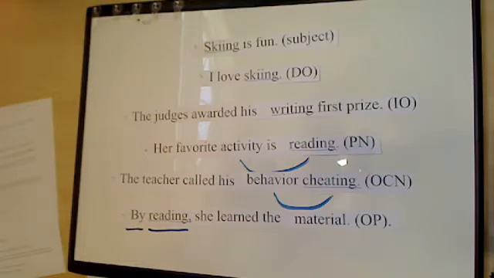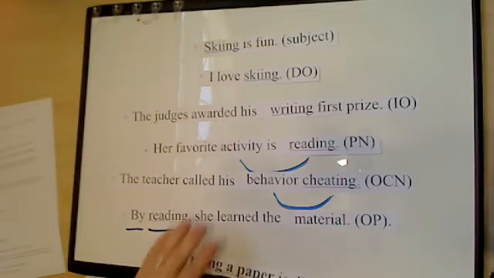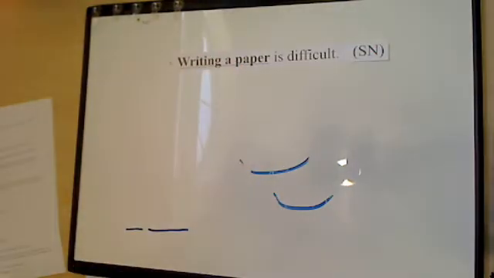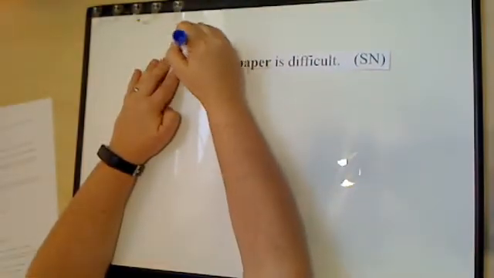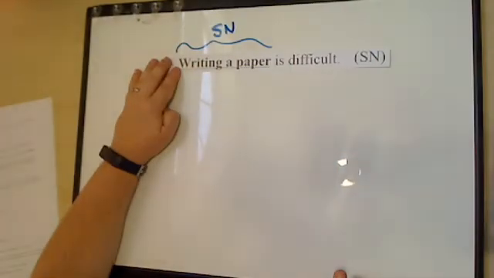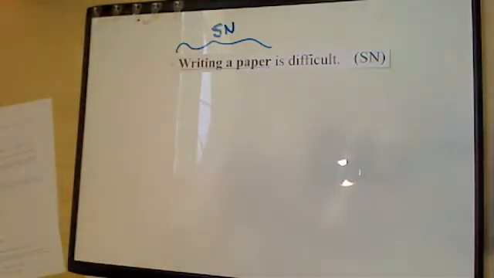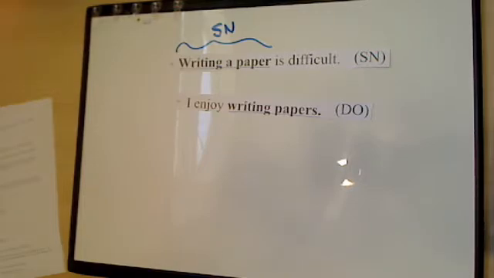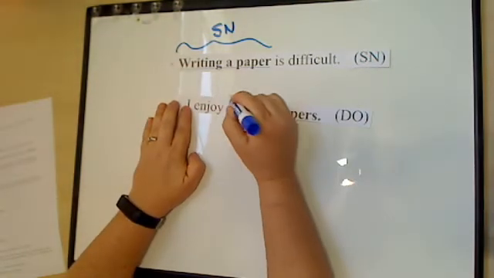Now there are also phrases that use gerunds where the whole phrase acts as one noun. So for example, writing a paper is difficult. Writing a paper is your subject noun. I'm so sorry about this focus. What is difficult? Writing a paper. I enjoy writing papers. Now writing papers is your DO. What do you enjoy? Writing papers.